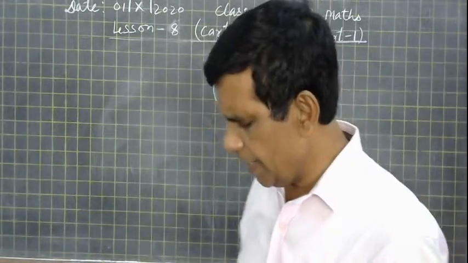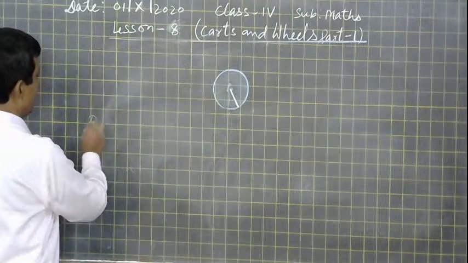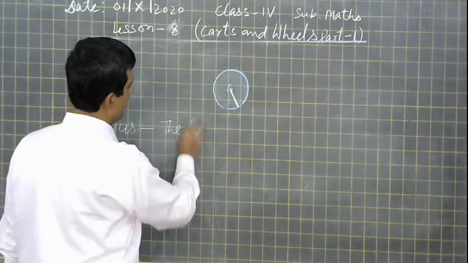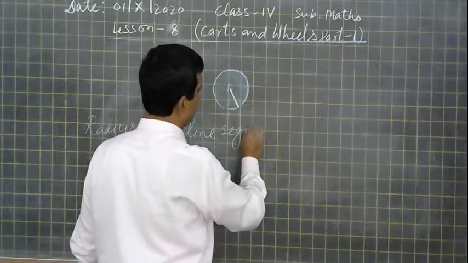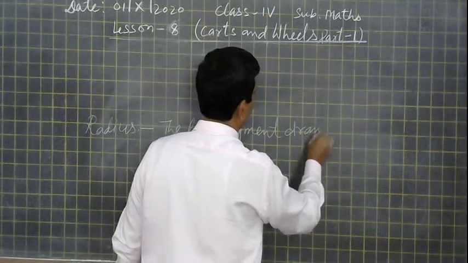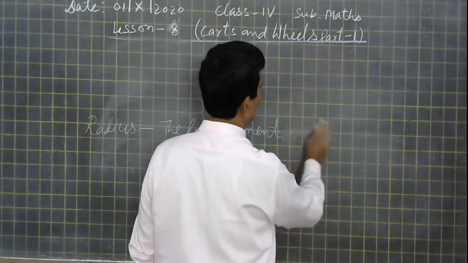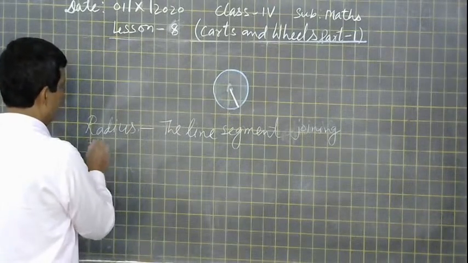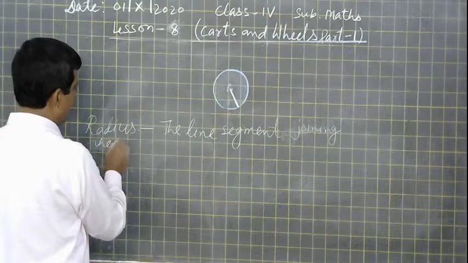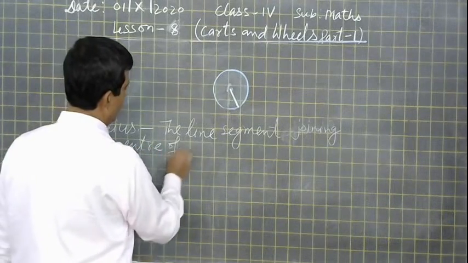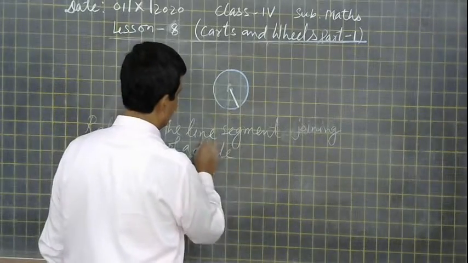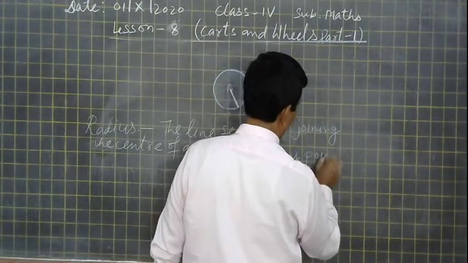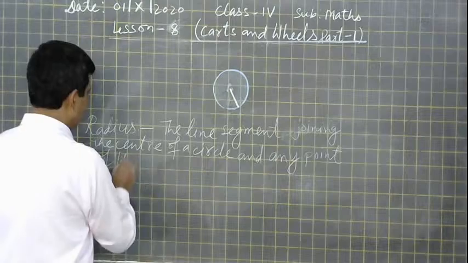Very good. So it is called a radius. So how can we define it? A radius is the line segment joining the center of a circle and any point of the circle.